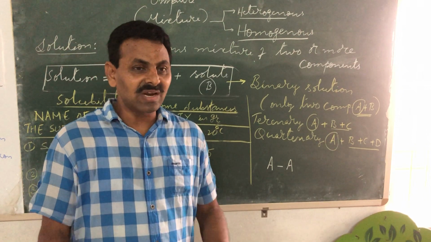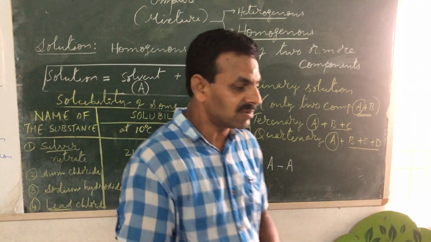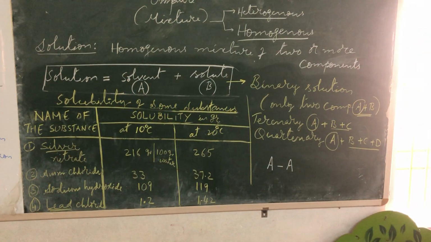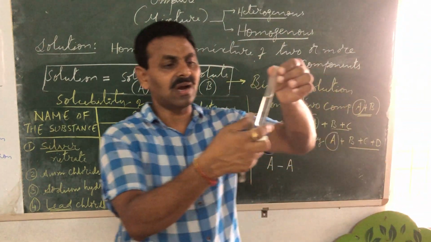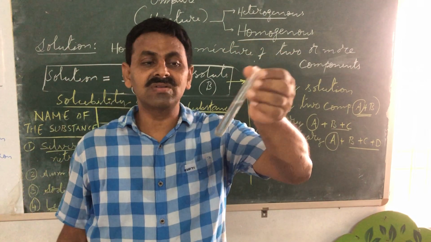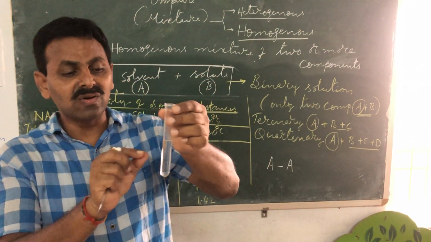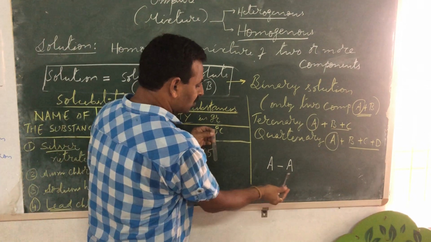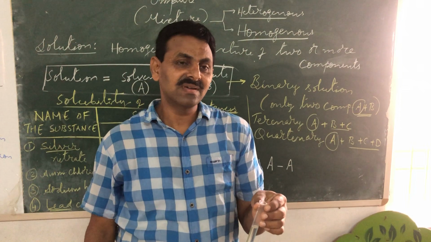Otherwise, what will happen if there are no forces of attraction between water molecule and water molecule? Suppose I have some water in my test tube, there are so many water molecules in this. Say half a test tube I have, millions of water molecules are there. Now, in case there is no force of attraction between one water molecule and another, what will happen? They will escape.